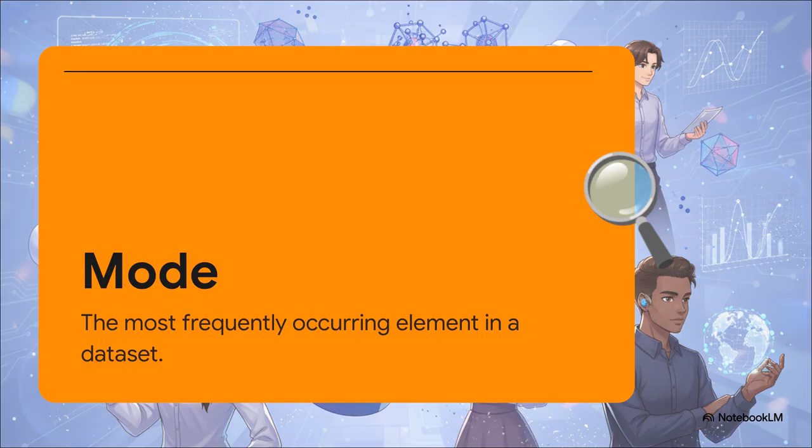Rounding out our central tendency trio is the mode. This one is super straightforward. It's simply the single most frequently occurring element in your dataset. If you have a list of ages and more people are exactly 24 years old than any other age, then 24 is your mode. Together, the mean, median, and mode form the descriptive core of our entire analysis.